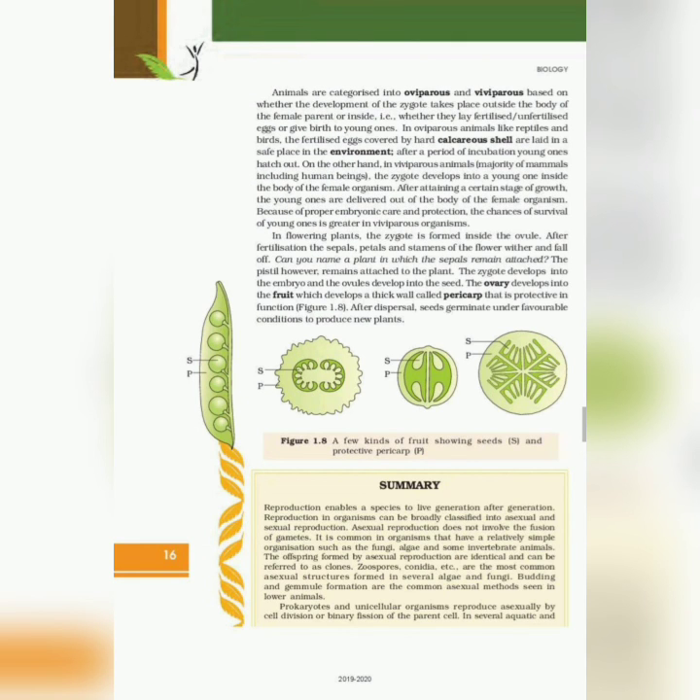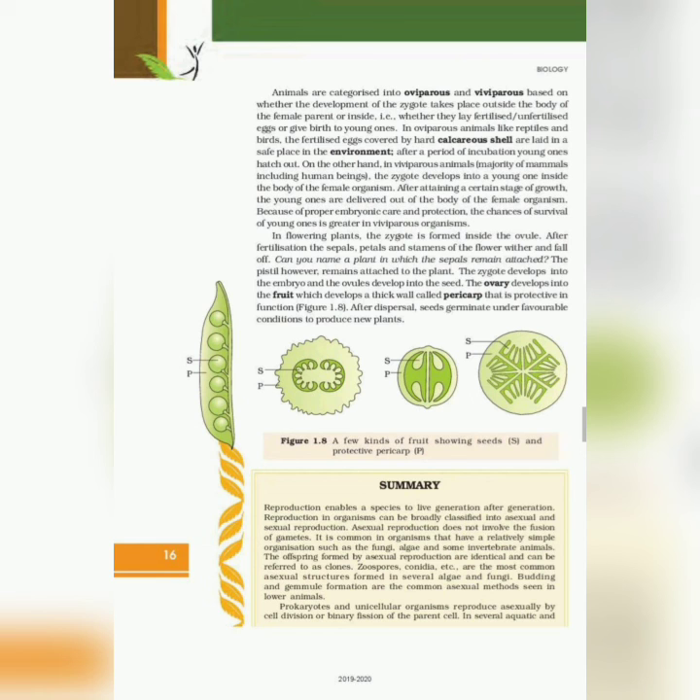Animals are categorized into oviparous and viviparous based on whether the development of the zygote takes place outside the body of the female parent or inside, that is, whether they lay fertilized or unfertilized eggs or give birth to young ones. In oviparous animals like reptiles and birds, the fertilized eggs covered by a hard calcareous shell are laid in a safe place in the environment. After a period of incubation, young ones hatch out.